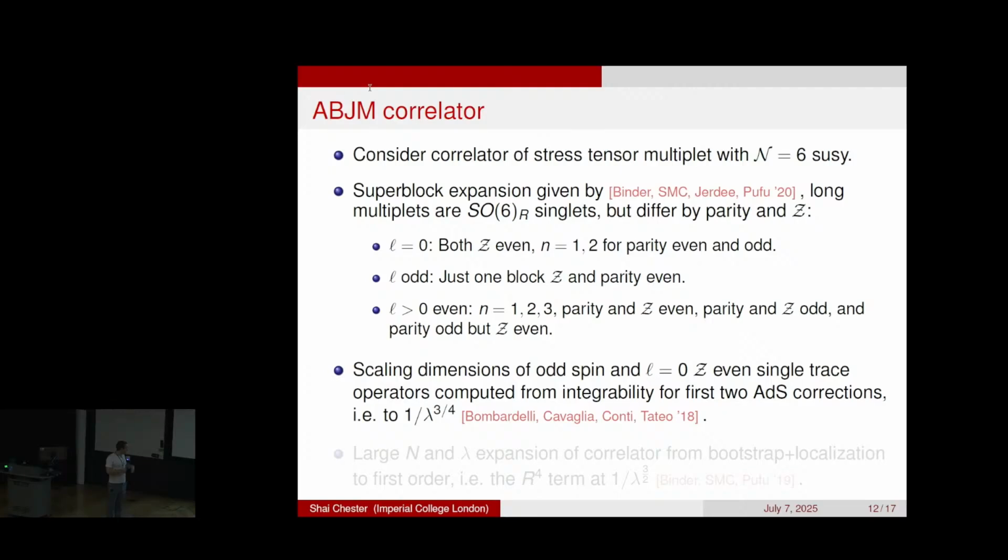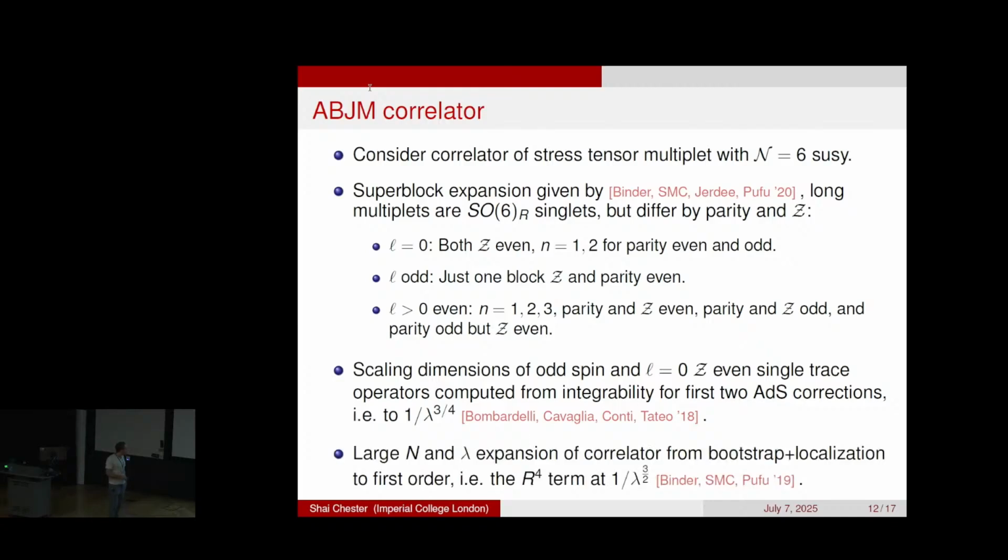People have also computed the quantum spectral curve for ABJM, and so they also had some predictions at large lambda for scaling dimensions of single trace operators. Their predictions in their paper were for the odd spin guys, and also for spin 0, Z even. But they did not have predictions for Z odd or these other examples, which I suspect is probably because they didn't know of the existence of the Z symmetry. So hopefully now in the future, there can be predictions. I think it should probably be possible for the quantum spectral curve.